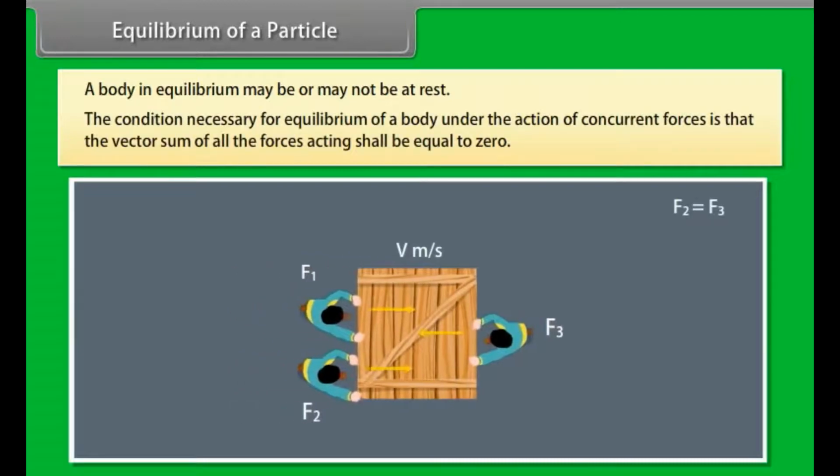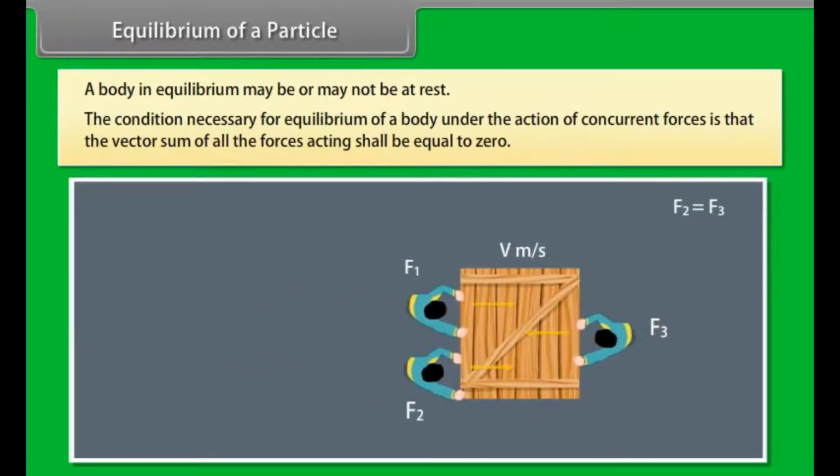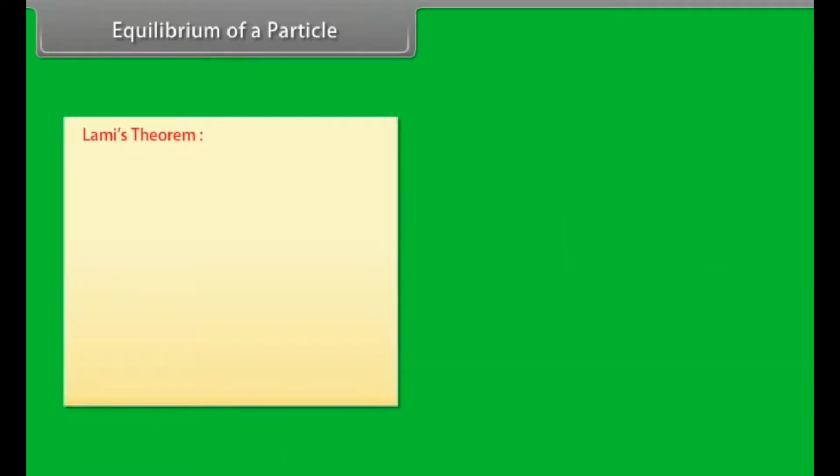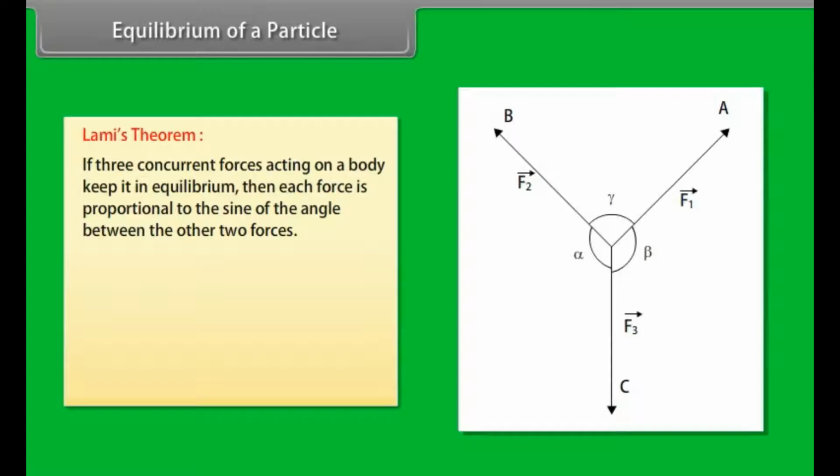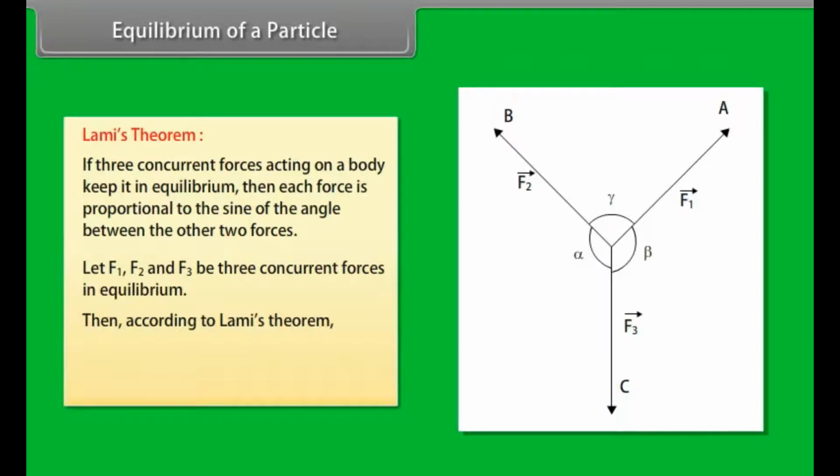The condition necessary for equilibrium of a body under the action of concurrent forces is that the vector sum of all the forces acting shall be equal to 0. Lamy's theorem states that if three concurrent forces acting on a body keep it in equilibrium, then each force is proportional to the sine of the angle between the other two forces. Let F1, F2 and F3 be three concurrent forces in equilibrium. Then, according to Lamy's theorem, F1 upon sine alpha is equal to F2 upon sine beta is equal to F3 upon sine gamma.